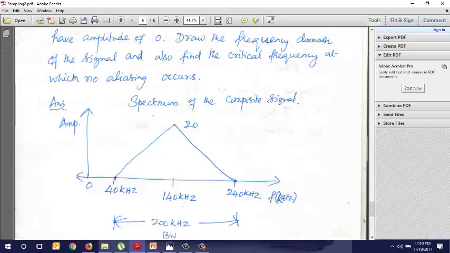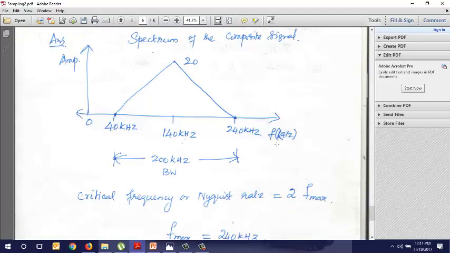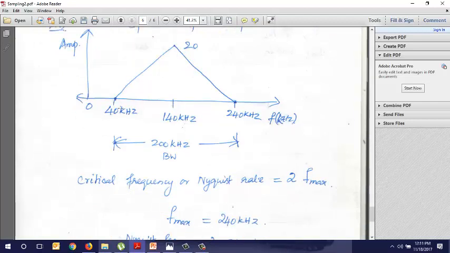So this is the spectrum. The shape is not given, but it is given that at the ends it will come back to 0. The maximum value is 20. Customarily it is drawn like this. So this is the spectrum of the signal. This is the middle frequency, and the total bandwidth is 200.